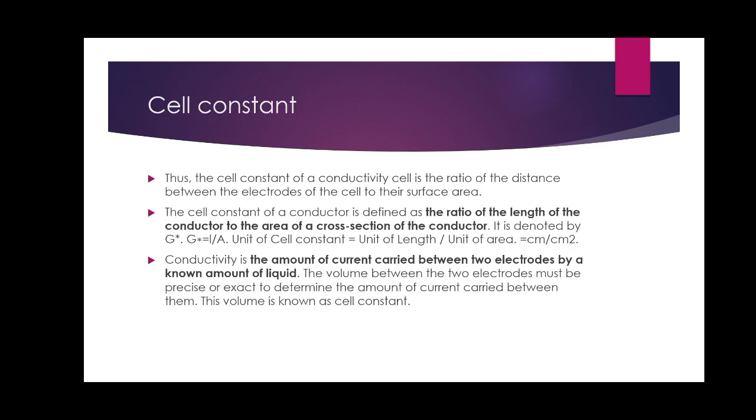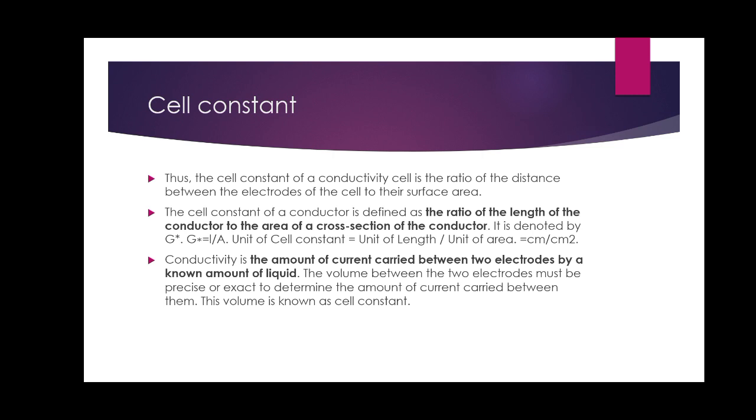Next, I would like to discuss cell constant. It is related to conductance. The cell constant of a conductivity cell is the ratio of the distance between the electrodes of the cell to their surface area.